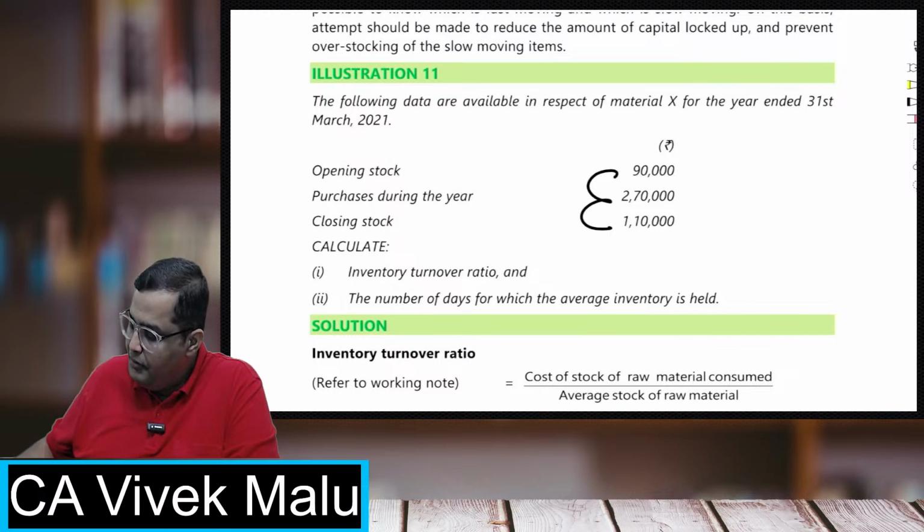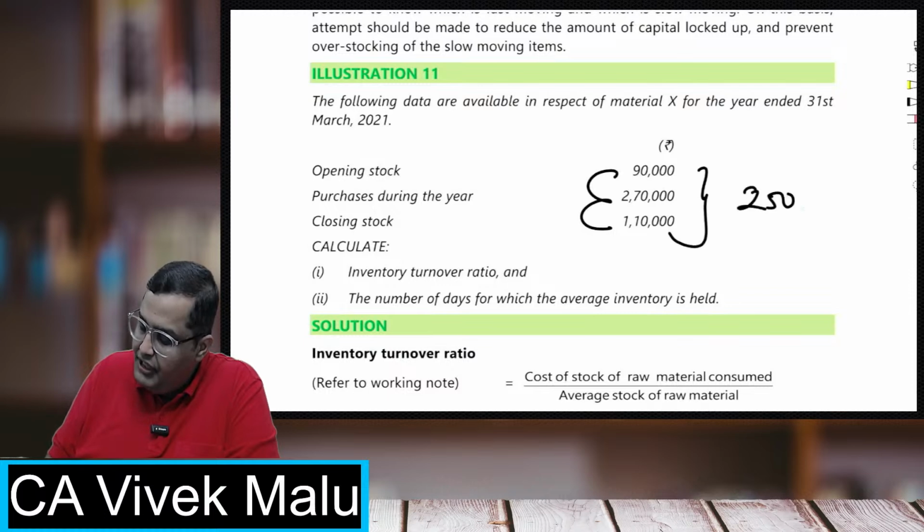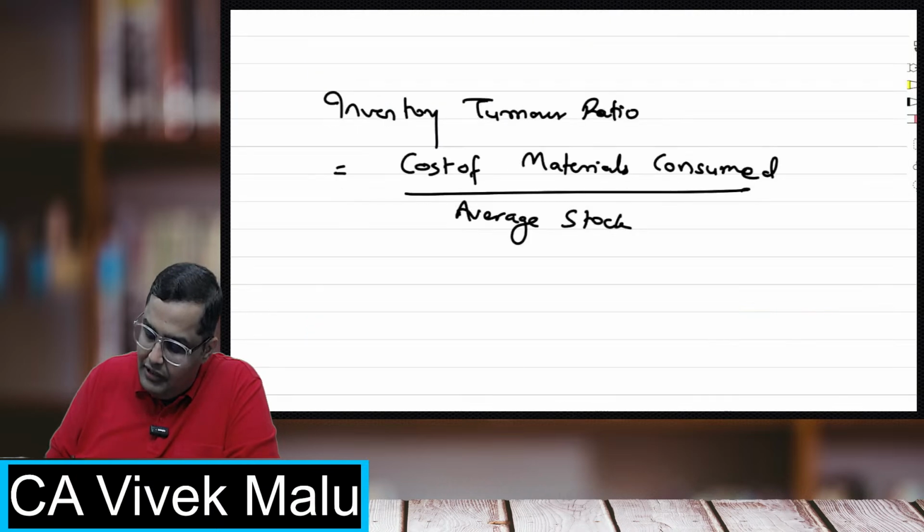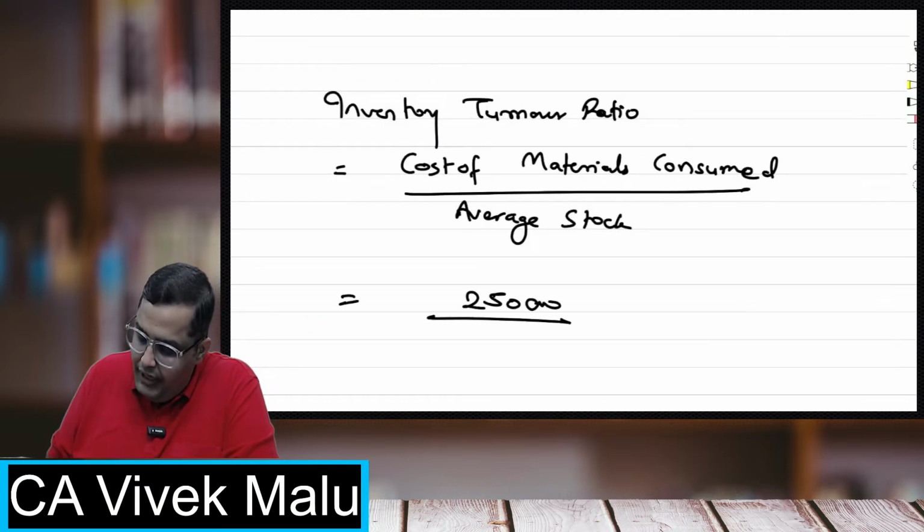So 90,000 plus 2,70,000 minus 1,10,000. So my raw material consumed is coming 2,50,000. That will come in the numerator. And in the denominator I'll have the average stock.